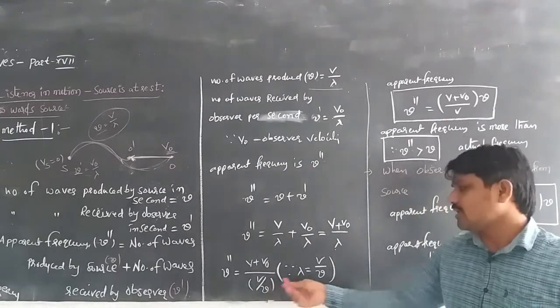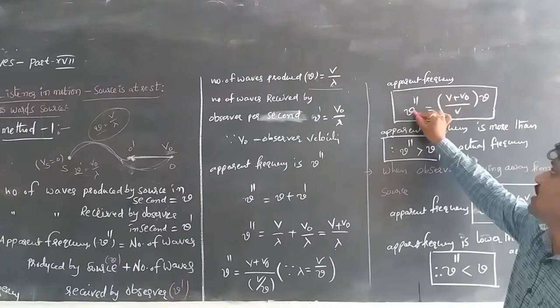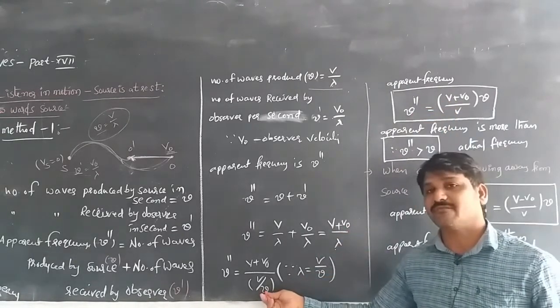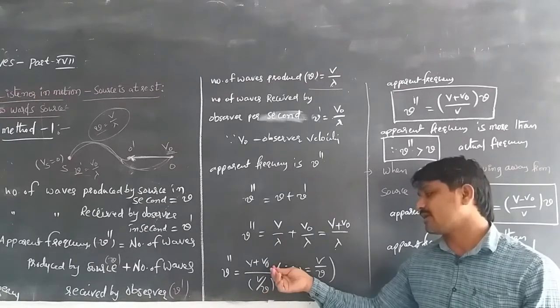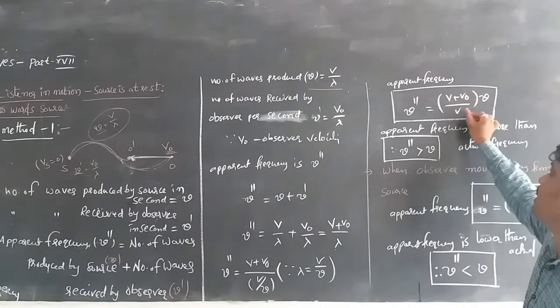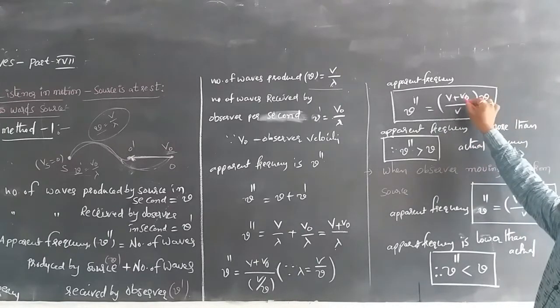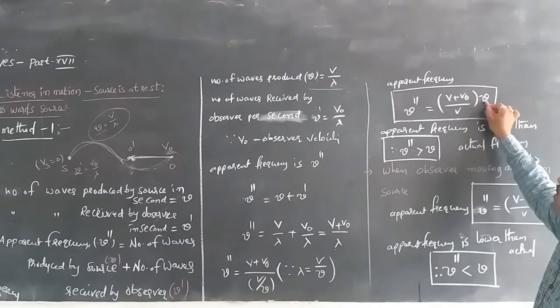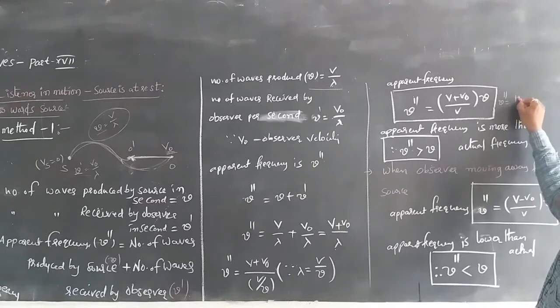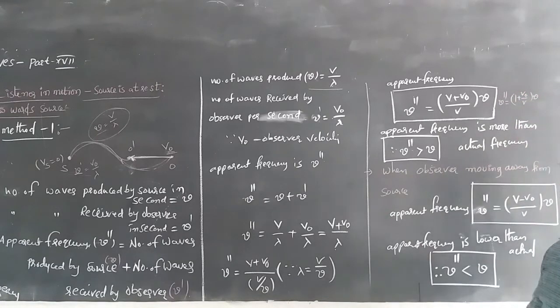Here the apparent frequency nu double dash is equal to v plus v naught divided by v by nu. Nu in the denominator of the denominator moves into the numerator, so we get v plus v naught by v, into nu. We can also write this equation as nu double dash is equal to 1 plus v naught by v, into nu.